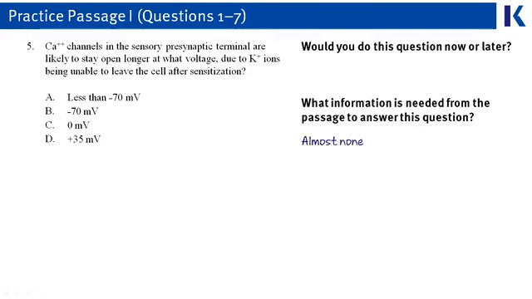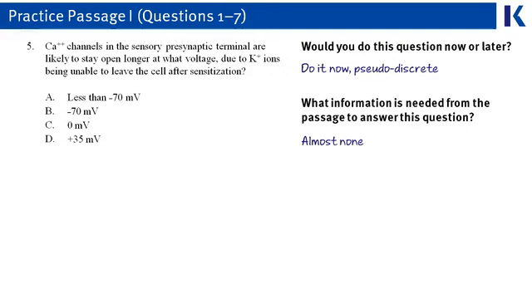Therefore, we need almost no information from the passage, just the fact that we've heard sensitization before. It's about all we really have to know. So this is a pseudodiscrete question, and it's a question that you should do now because it tends to be easier. It's information that you probably know already.